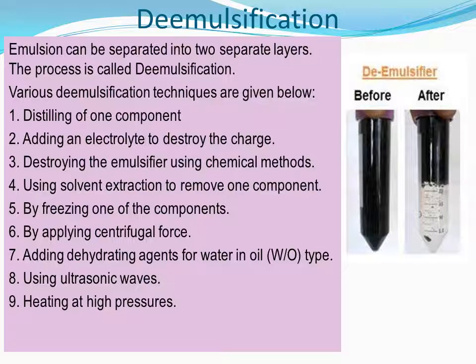And then using solvent extraction to remove one component. See, oil water emulsion, in solvent extraction, what is done is, another solvent is added. For example, I want to separate oil and water in an oil water emulsion. I add another solvent, an organic solvent which can dissolve the oil and will not dissolve water, shake it thoroughly and put it in a separating funnel. It will separate into two layers, and this is how it is separated by the solvent extraction method.